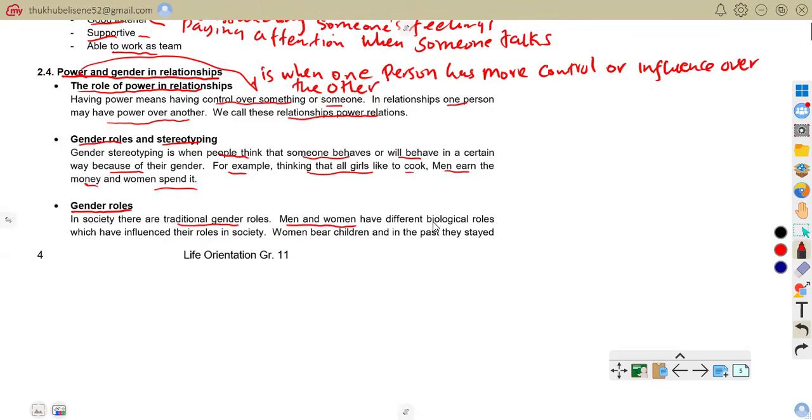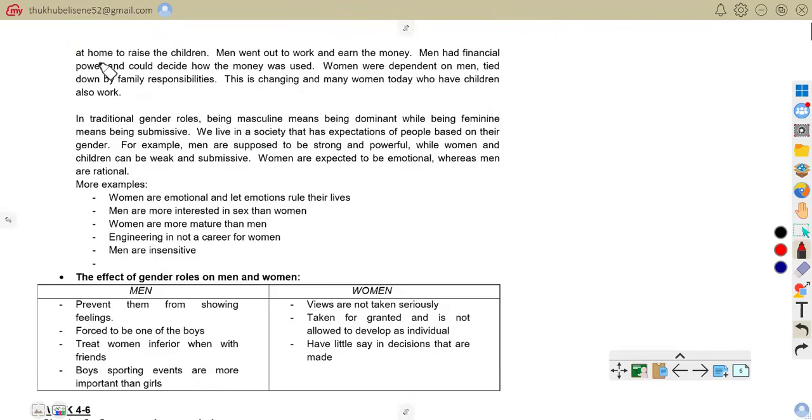Men and women have different biological roles, which have influenced their roles in society. Women bear children. In the past, they stayed at home to raise children. Men went to look for work and money, and men had financial power and could decide how money was used. Women were dependent on men and tied down by family responsibility. This is changing, and many women today have children and also work.